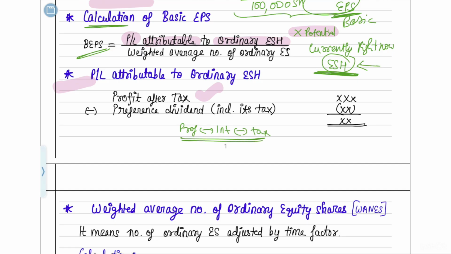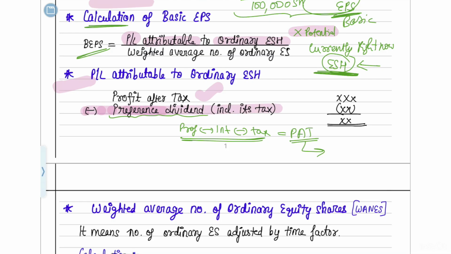From that profit after tax, you first pay some dividend to the preference shareholders, so reduce that dividend, including any tax on it. Whatever remains is the profit attributable to the equity shareholders. So profit after tax minus the preference dividend is how you find the numerator.